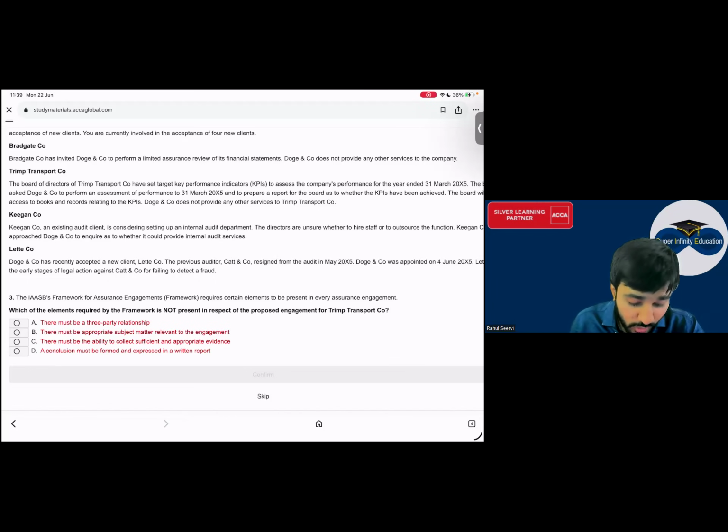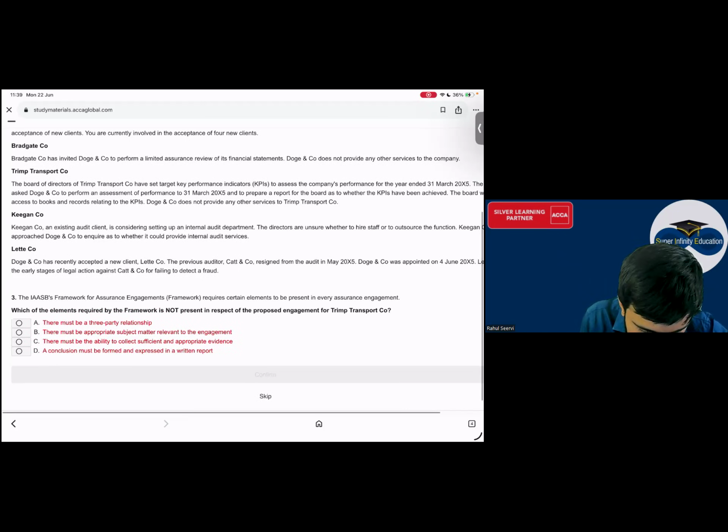That will be there. What are they saying? Which of the elements required by the framework is not presented? Is not presented, they are saying, so what will be your answer? C option. This should be there, there must be appropriate subject matter, sir, this also should be there. Which of the elements required by the framework is not presented in respect of the proposed engagement for T company. Okay, we have to look from T company's point of view, everyone.